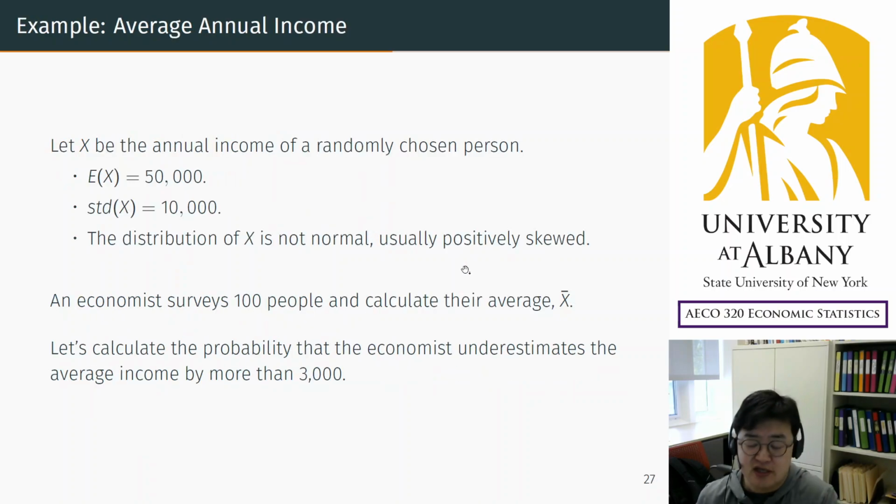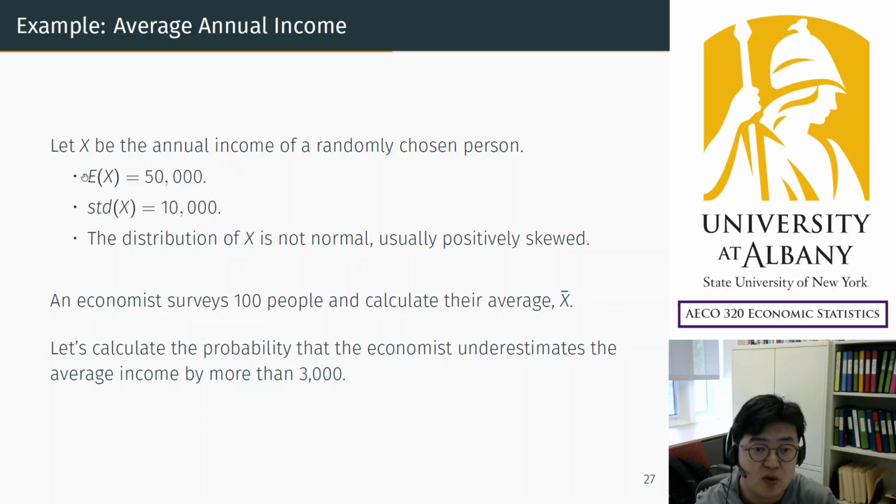The first example is the same example we used before. We are interested in the distribution of annual income. So we choose a random person and denote a single person's annual income as X. And suppose that we know the mean of the annual income is $50,000 and the standard deviation is $10,000.